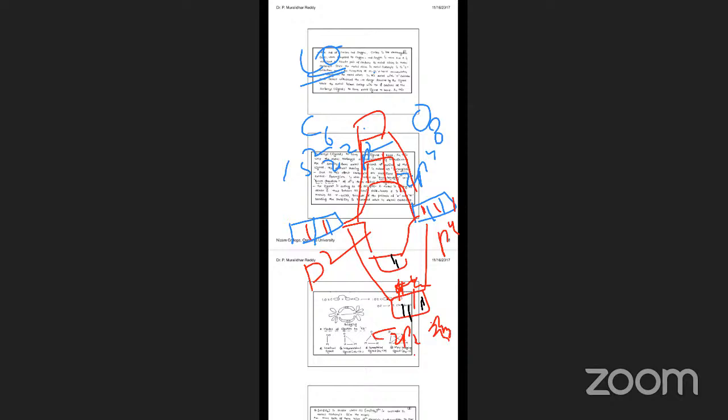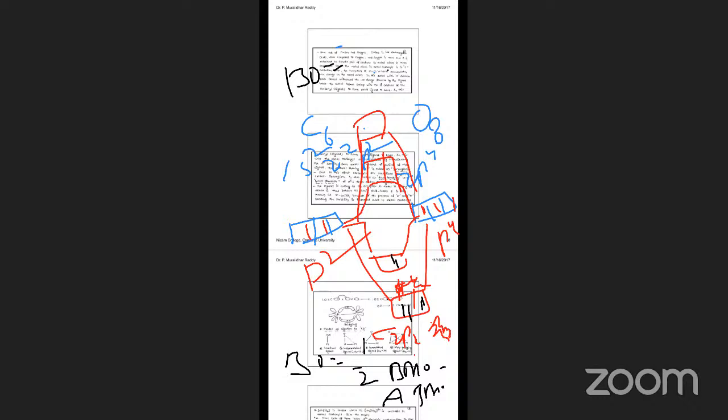So here, what is the bond order? You can find the bond order: it is equal to half of the bonding molecular orbital electrons minus the anti-bonding molecular orbital electrons. So your bond order is equal to